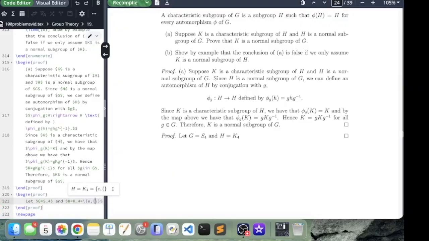It's the identity, (1 2)(3 4), (1 3)(2 4), and (1 4)(2 3).